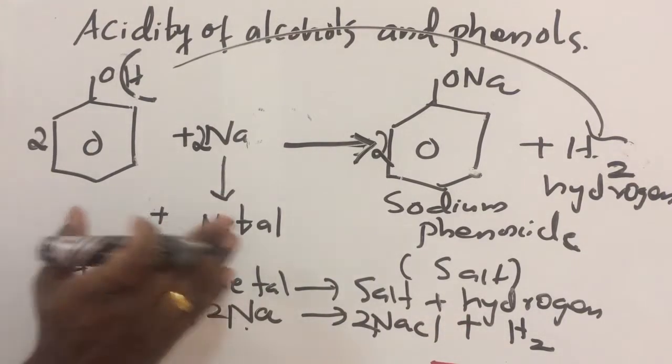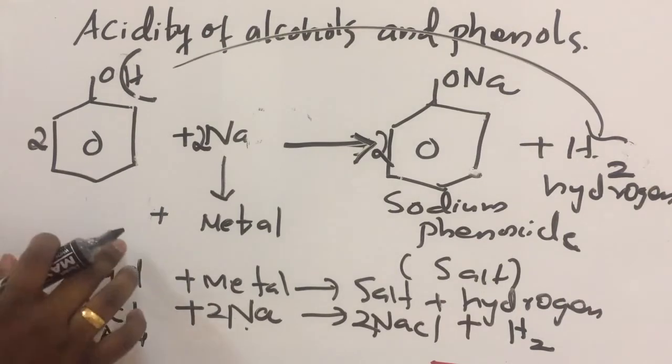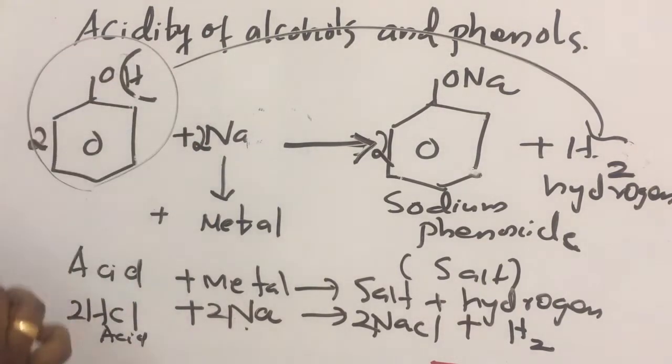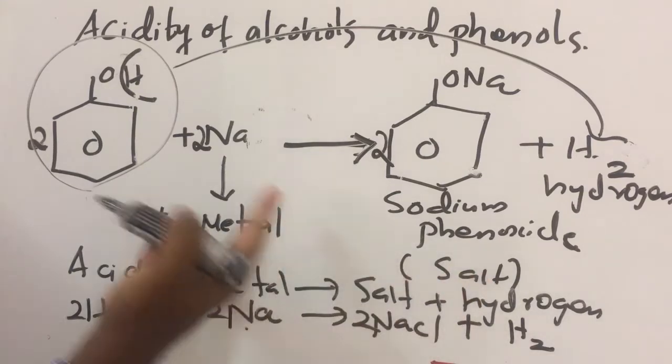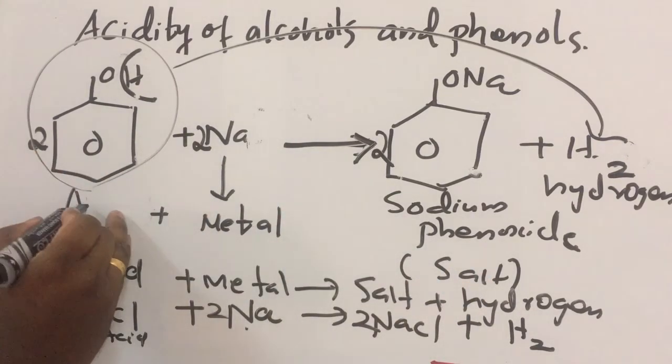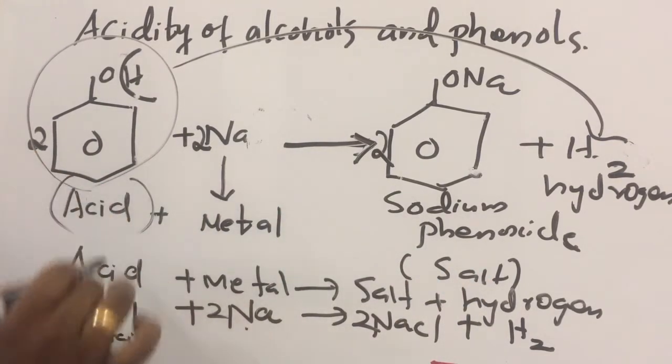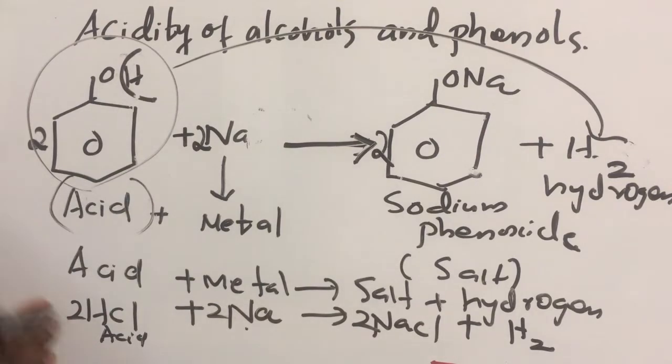Here also it is the same reaction. So can you predict the nature of phenol? For getting this product, phenol should be an acid. So these two reactions suggest the acidic nature of phenol.